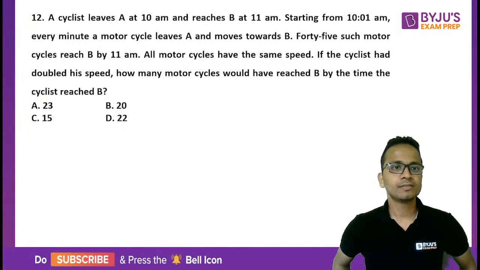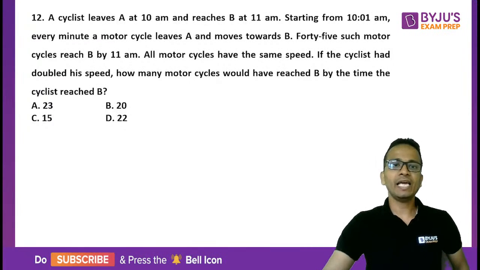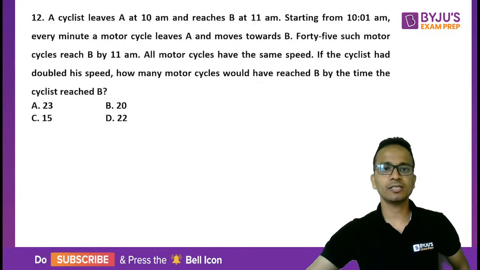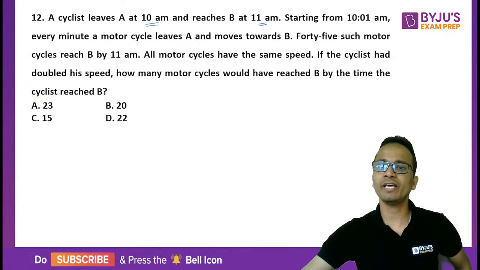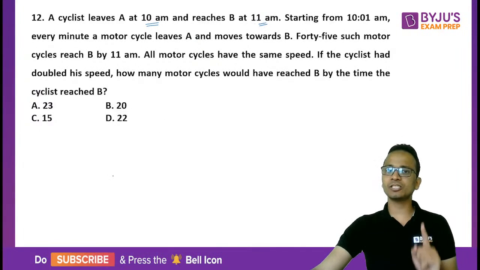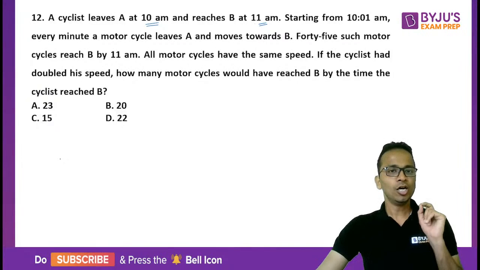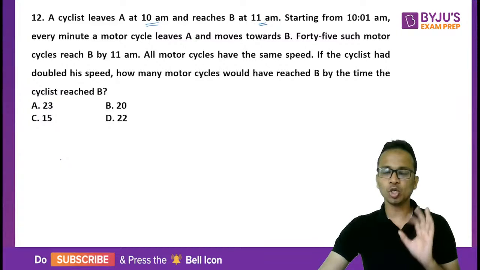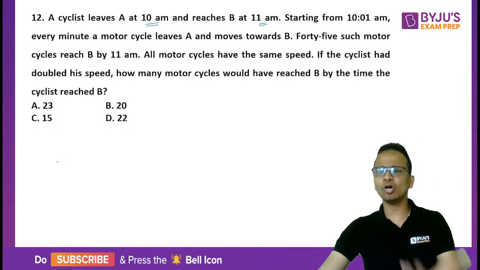Question says that a cyclist leaves A at 10 a.m. and reaches B at 11. So the cyclist leaves at 10 a.m. and reaches at 11 a.m. So the cyclist is taking 1 hour to travel the distance from A to B. Okay, keep noting all these things in your mind or on a piece of paper.